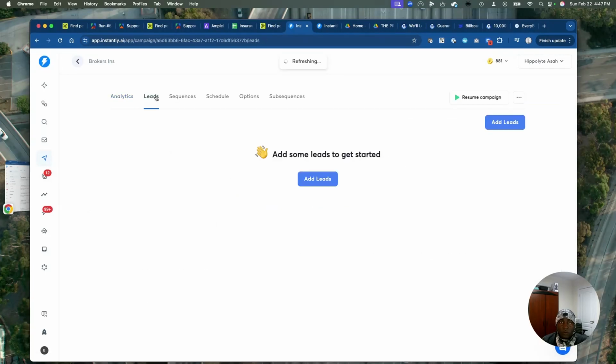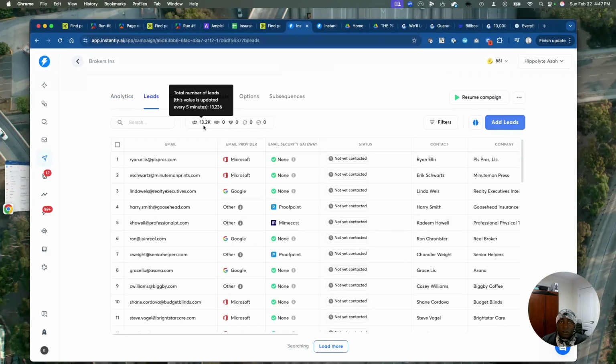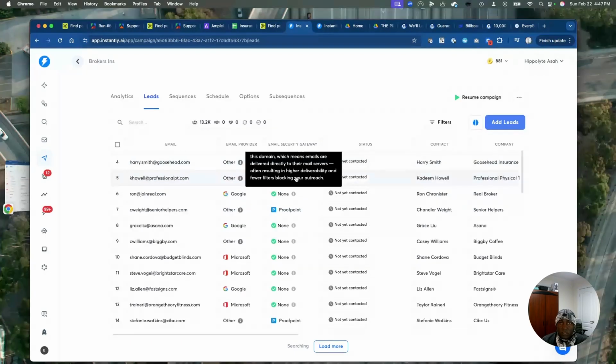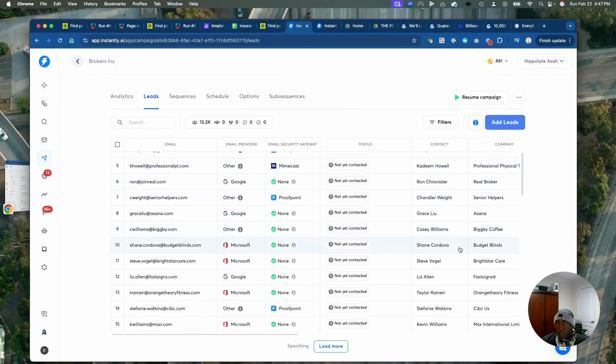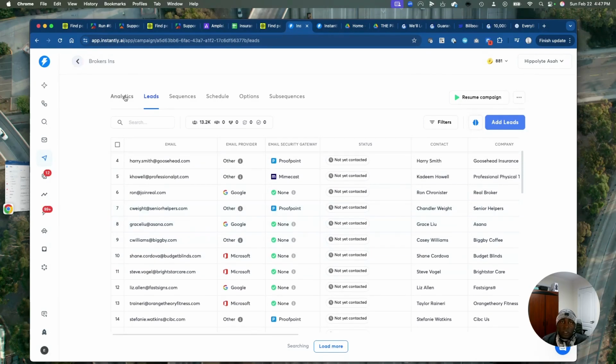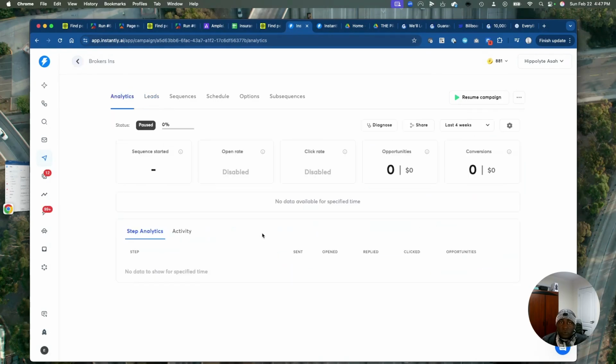Other than that, we just started this other campaign. Now you could see how many leads we're working with. It's going to show the number of leads here. We have about 13,000 leads we're working with, and this is 13,000 emails that we're going to be sending out every month. This is for insurance brokers. We're going to analyze it and see the analysis and the activities here.